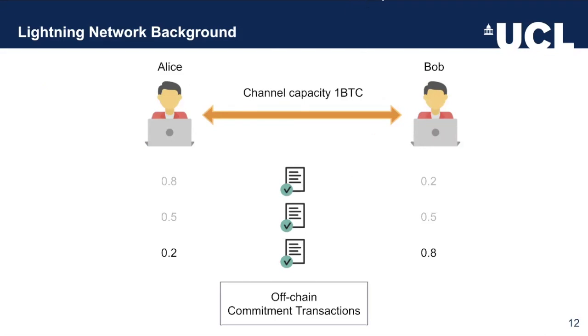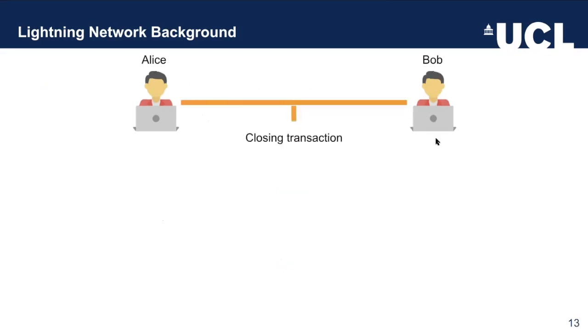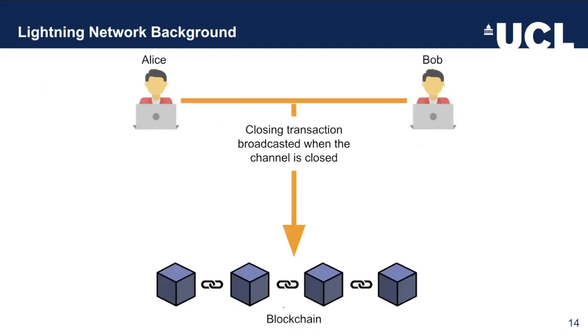They can decide to send this to the blockchain and close their channel. They create a closing transaction, which is then broadcast to the chain. The blockchain here acts as a verifier, and if there are any problems, for example, if Alice or Bob try to cheat one another, they can send the blockchain a proof to say that this is not what had happened.